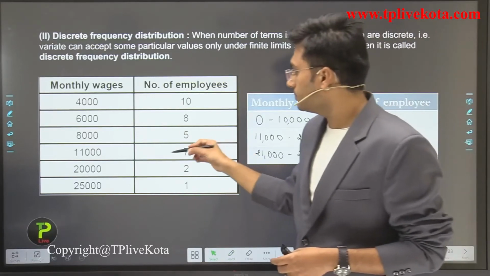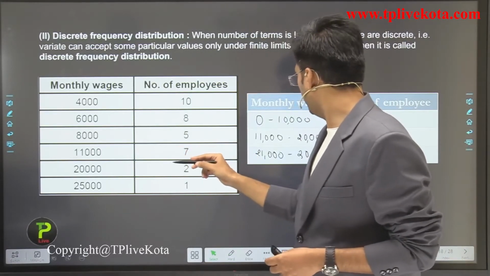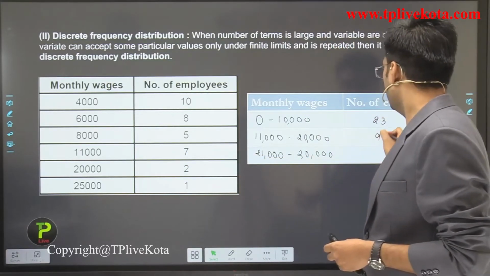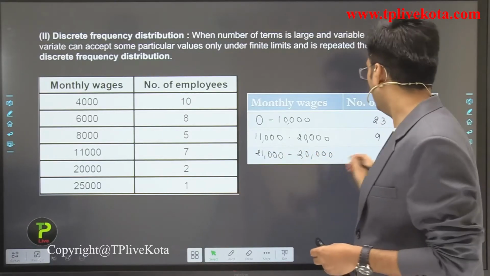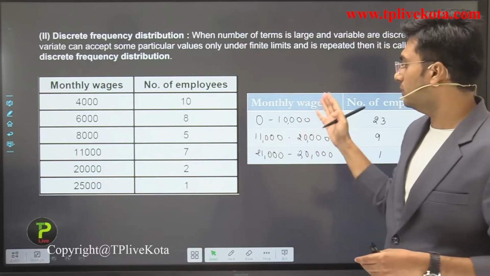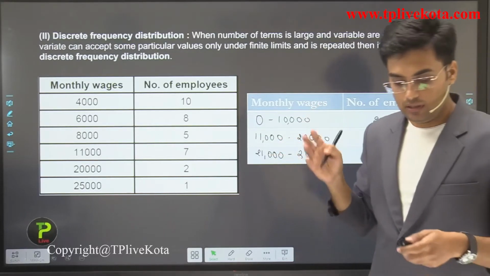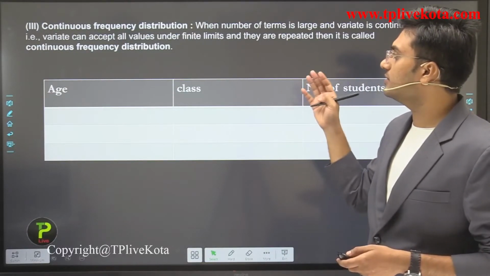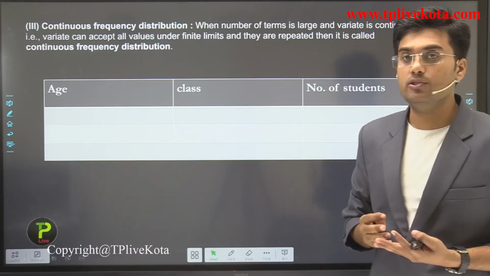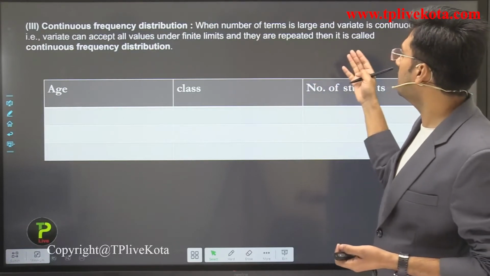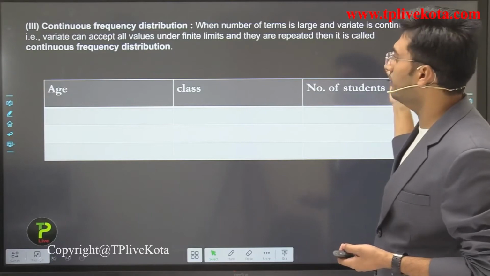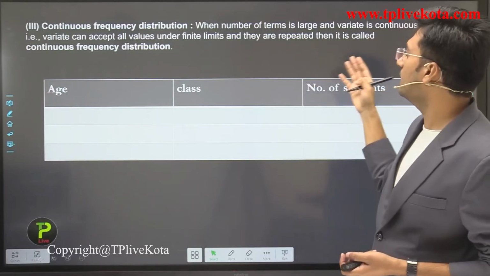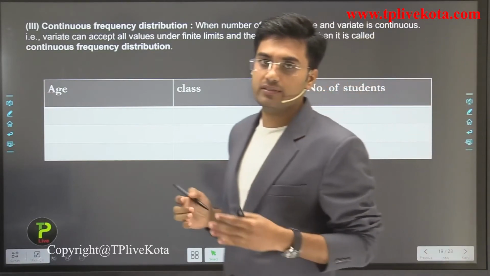Okay, now for 11,000 to 20,000, it is 7 plus 2, which is 9. Now for 21,000 to 30,000, it is 1. Okay, so this is discrete frequency distribution. Now after this, let's discuss continuous frequency distribution. What is continuous frequency distribution? When the number of terms is large and the variate is continuous, the variate can accept all the values under finite limits and they are repeated, then it is called continuous frequency distribution.